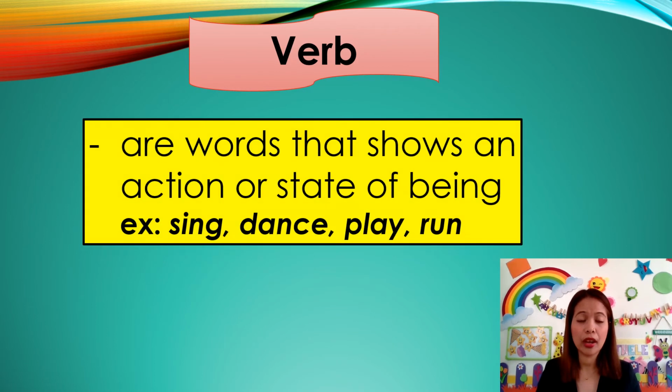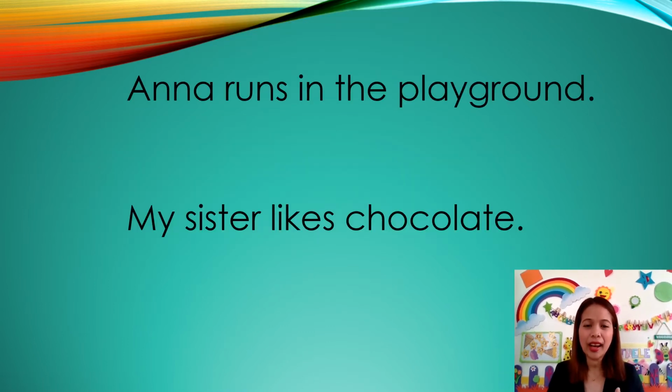While verbs are the words that show an action or state of being. For example, sing, dance, play, run, study, right? Okay, now let's look at these sentences. Anna runs in the playground.